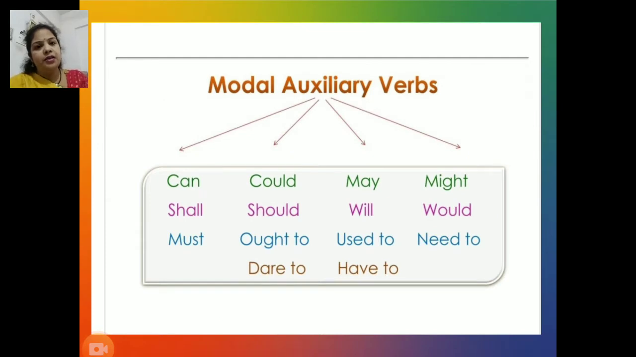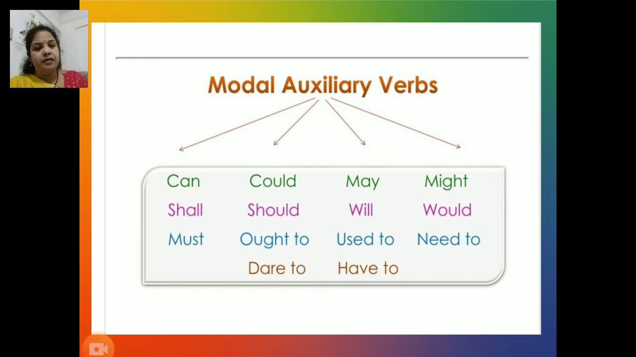Now, modal auxiliary verbs. Modal auxiliaries convey some modes like ability, permission, possibility, advice, etc. That is what we are going to learn with the help of sentences. So, in front of you on the slide, you can clearly see modal auxiliaries: can, could, may, might, shall, should, will, would, must, ought to, used to, need to, dare to, and have to.